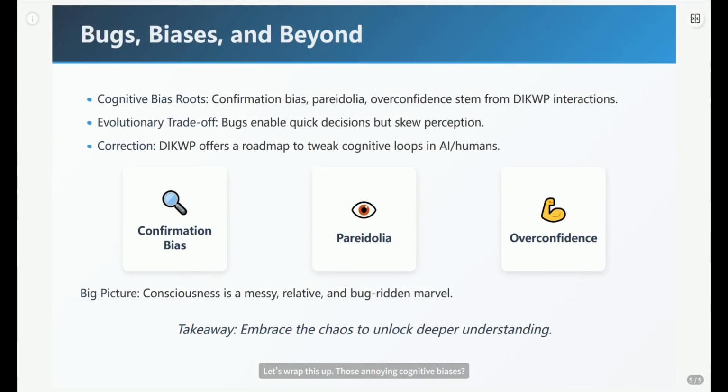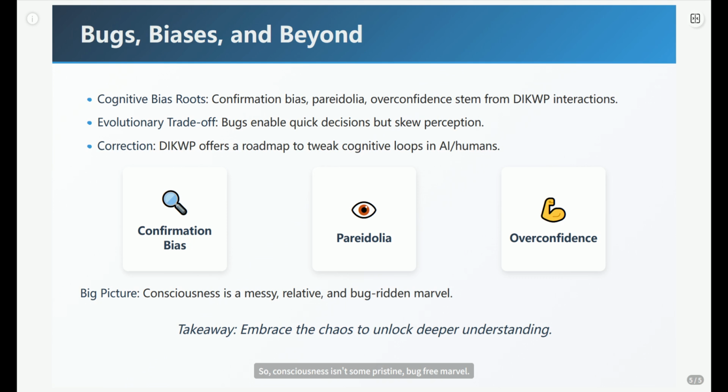Let's wrap this up. Those annoying cognitive biases? Confirmation bias, pareidolia, the works? They're not random quirks. They're predictable outputs of the DIKWP machinery under pressure. Evolution gave us these shortcuts for survival, but they come with a side of distortion. Understanding this mechanism, thanks to DIKWP, isn't just academic navel-gazing. It gives us tools to potentially tweak these loops in AI, maybe even in ourselves someday.